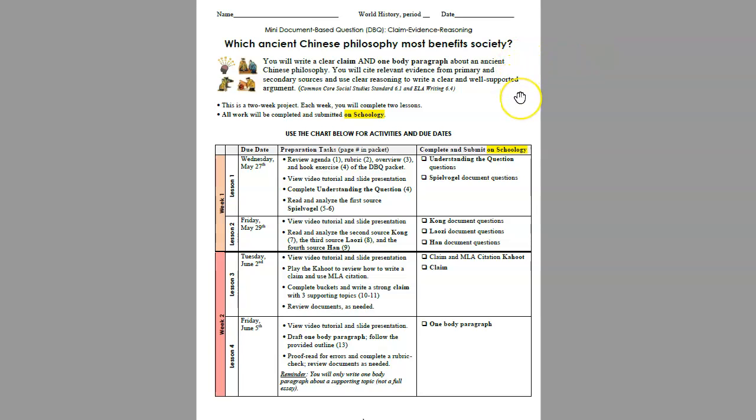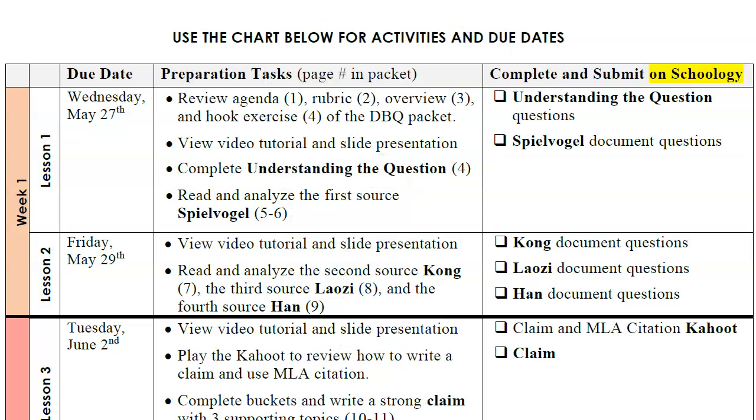You can see our overall learning target and the agenda for the 2 weeks, and it's broken off into each week and then into each lesson. So let's zoom in to take a closer look at week 1. You'll use this chart below for the activities and the due dates. The activities are the preparation tasks that you need in order to ultimately be able to submit on Schoology. In lesson 1, you will review the agenda, rubric, and overview and hook exercise, which is what we'll be doing here, and review the video tutorial and slides.